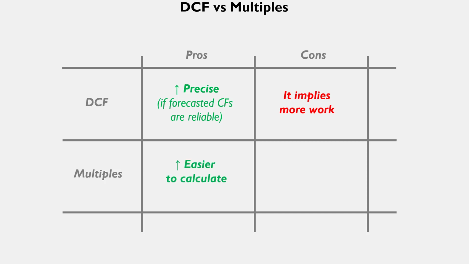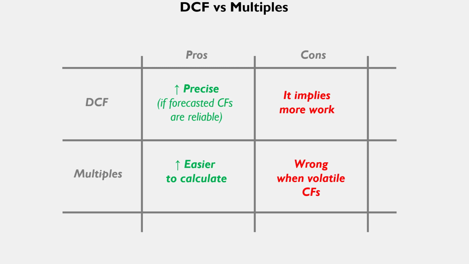The pro for multiples is that it's easy to calculate, as we are saying, and the con is that when we have volatile cash flows, that are not going to grow at an approximately constant rate, we are going to be very wrong. The thing is that with discounted cash flow, we have to take into account that whenever it's very uncertain in the future, we also are not going to be able to get a good estimation of these cash flows.